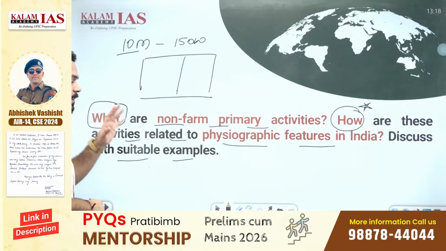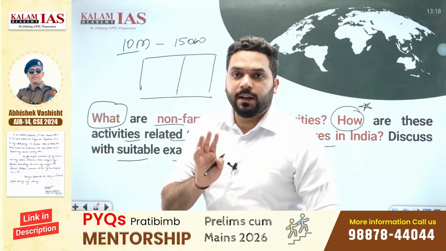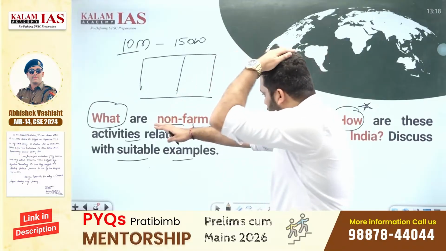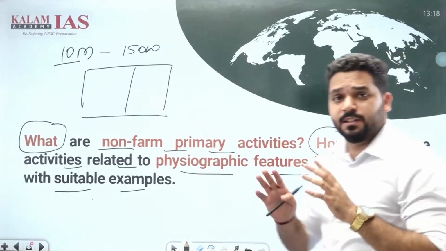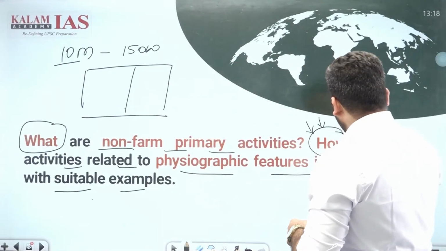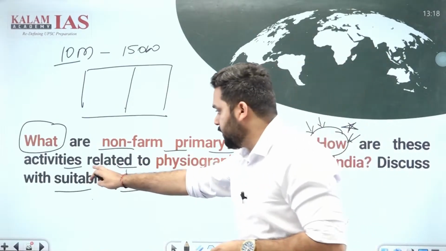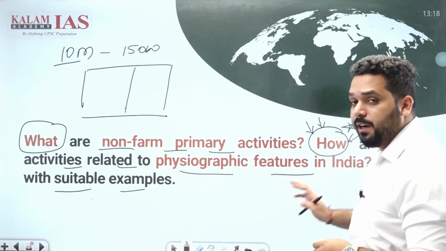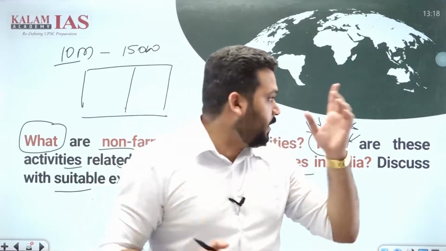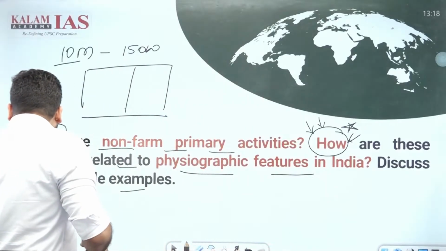I can certainly understand, मैं इतना बिल्कुल certainly समझ सकता हूं कि इसके अंदर जो फर्स्ट है, what are non-farm primary activities, ये फर्स्ट डिमांड है, और दूसरा how are these activities related to physiographic features in India, this is the main demand of the question. We can certainly come to this conclusion. अब मुझे first thing comes first. Okay, first thing.